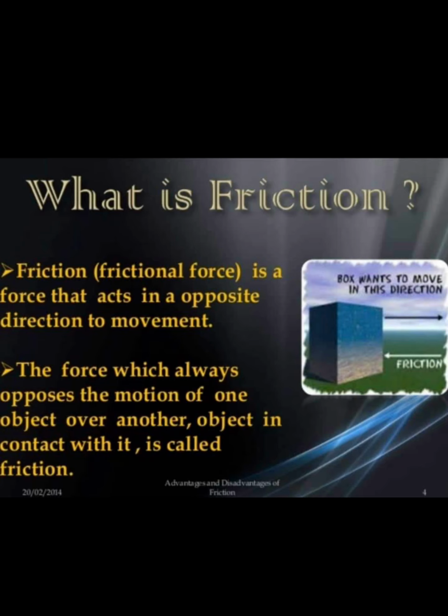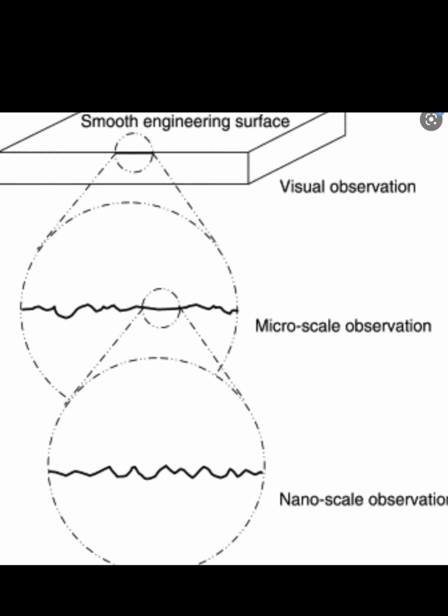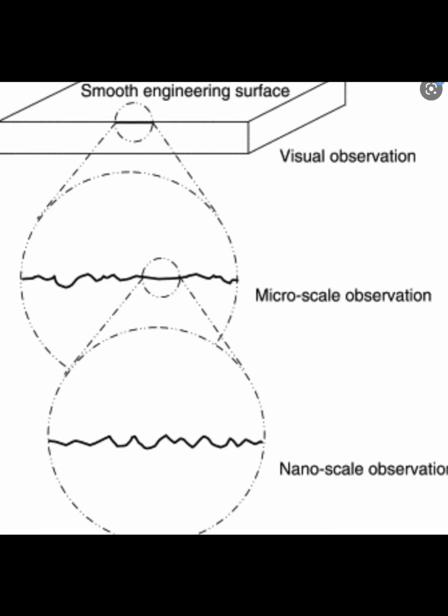Have you ever thought about what the cause of friction is, children? Students, this surface is a smooth surface, right? We think that the surface is very smooth. If we watch this surface using a powerful magnifying lens, then what will happen?